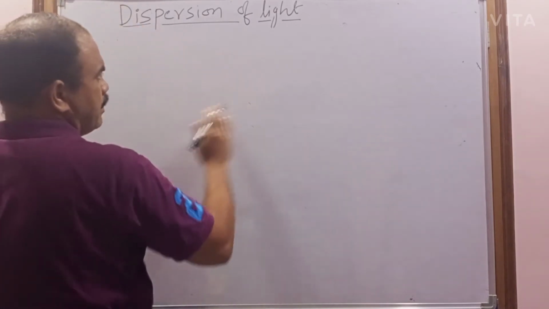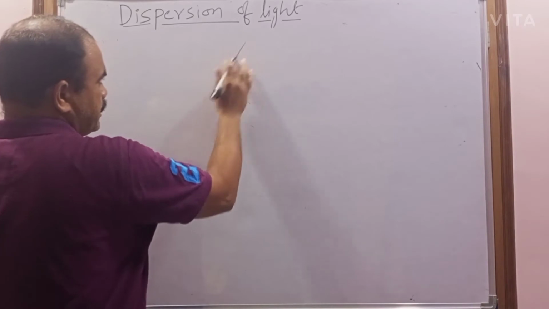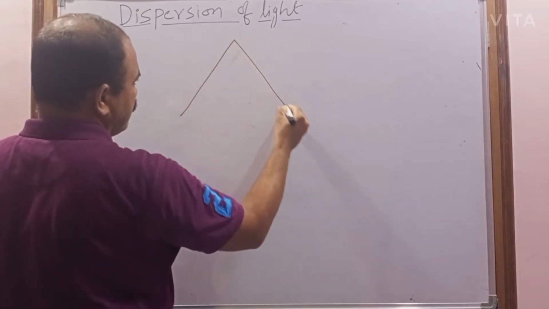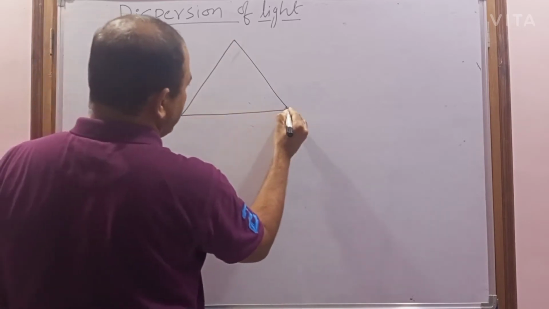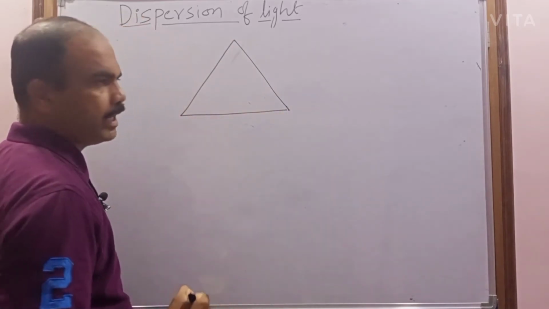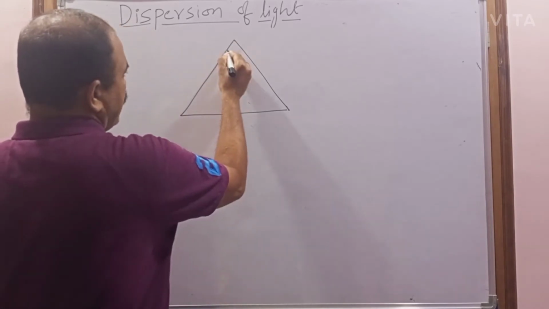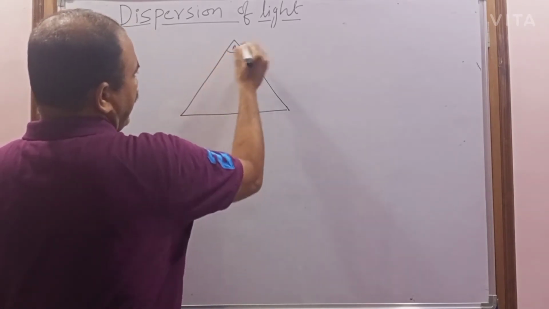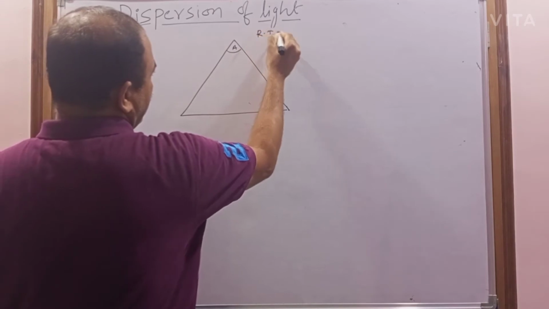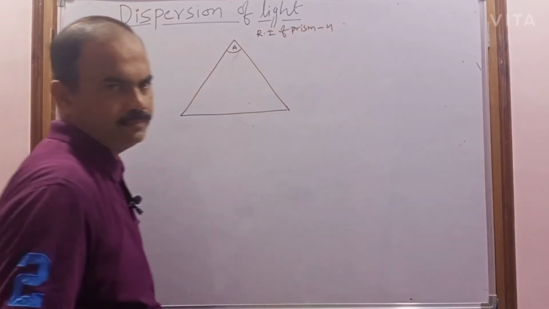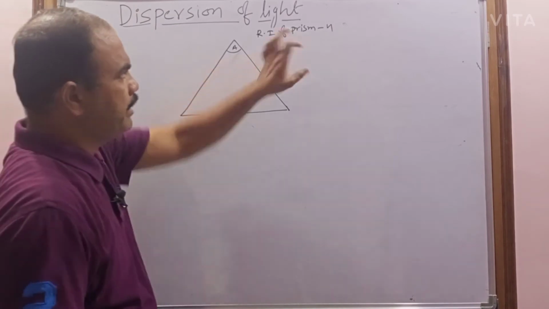To explain the dispersion, I am taking a triangular prism. Now consider the angle of the prism to be A, and the refractive index of the prism to be n.